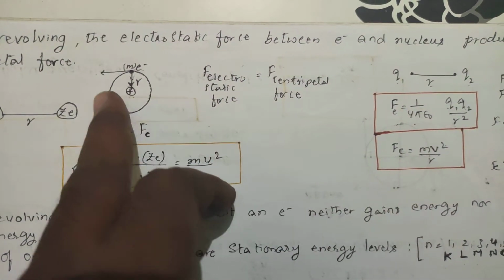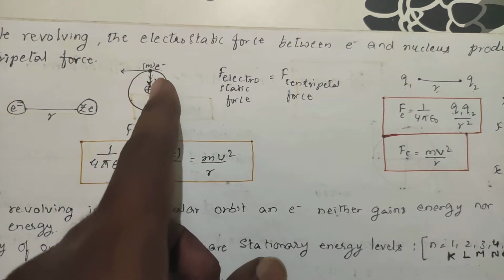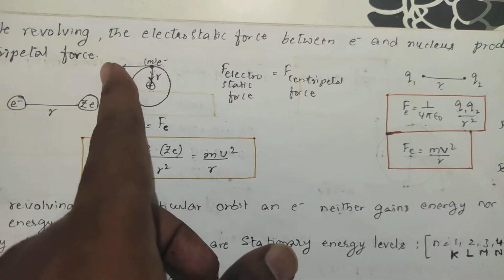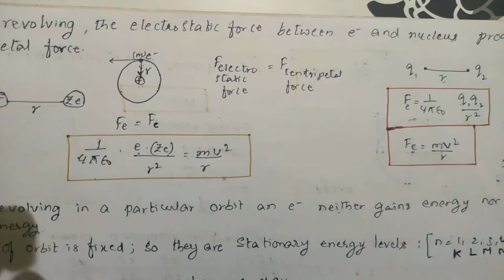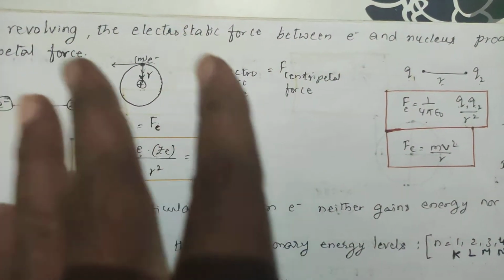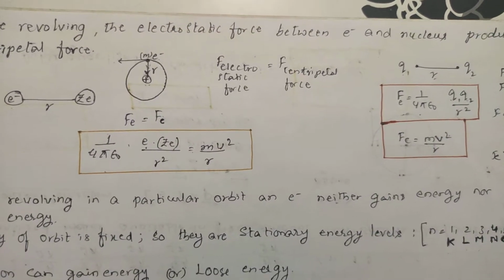If the centripetal force is greater than the electrostatic force, meaning this withdrawing force is greater compared to the electrostatic force, what happens? The electron is attracted by the nucleus and falls into the nucleus, so the atom will collapse. This should not happen, because if that happens, there will be no atom. This is not happening practically. So now what should you do?